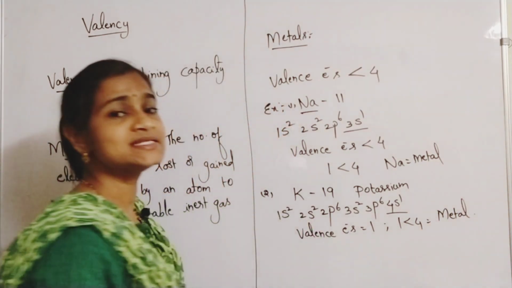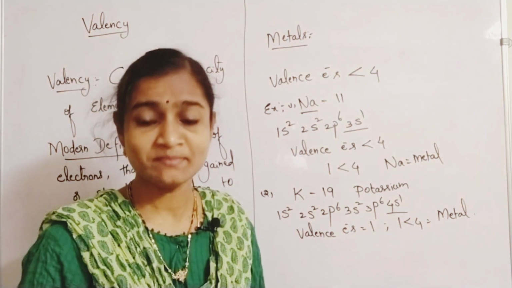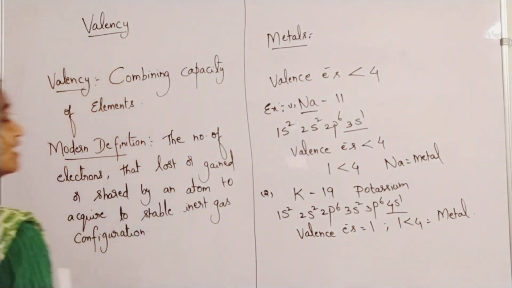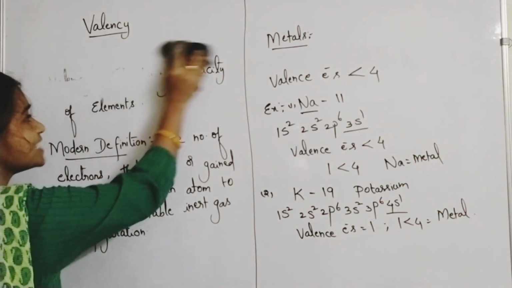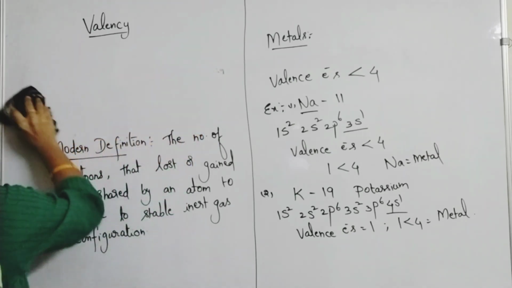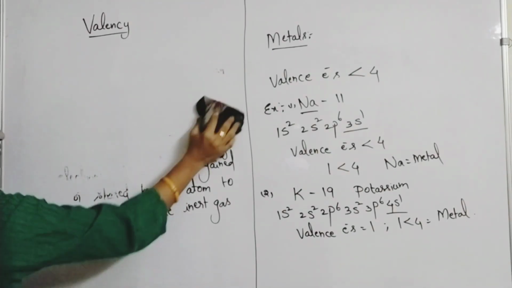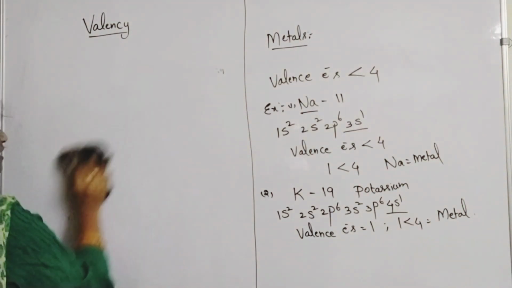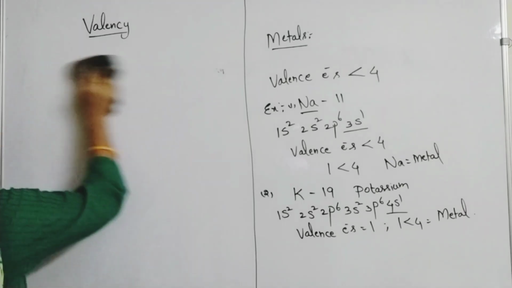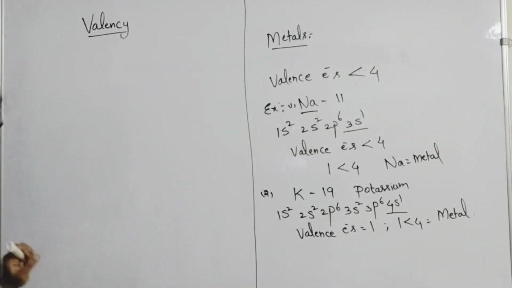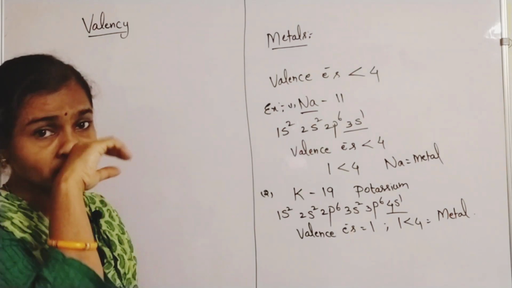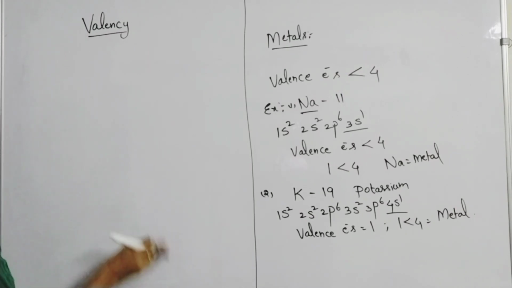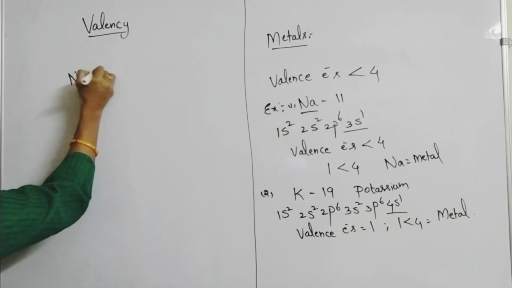So if valence electrons are less than 4, then it is a metal, and if valence electrons are more than 4, then it is a non-metal. And if valence electrons are exactly equal to 4, then it is a metalloid, or you can also call it a semiconductor substance. So these points you have to note down. Some children are not even aware of basic concepts like this. So please catch hold of these concepts carefully so that you will have a lot to do with them.